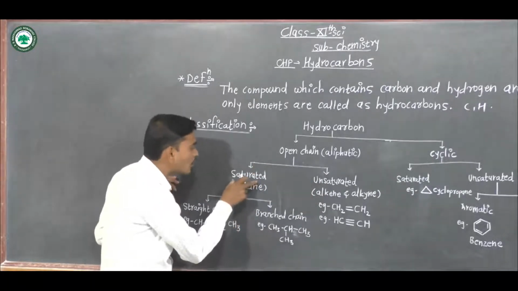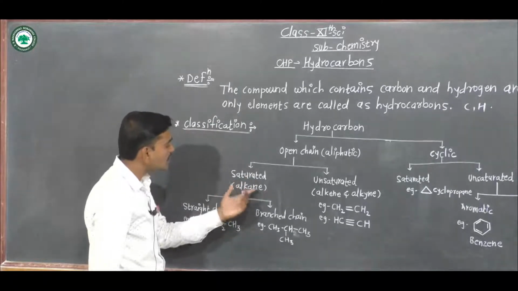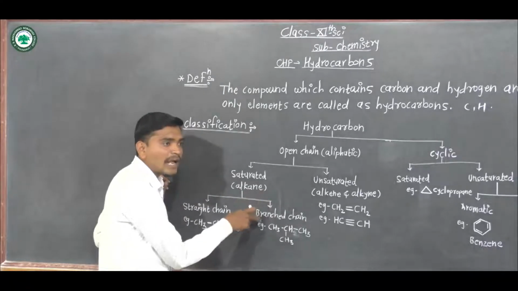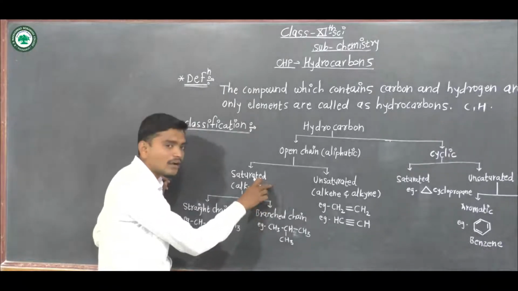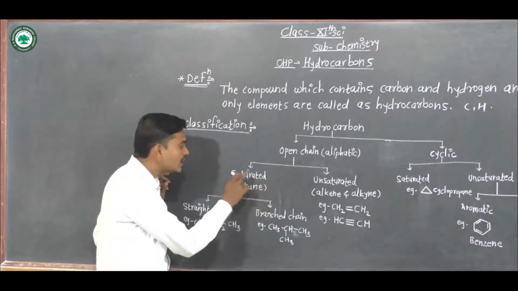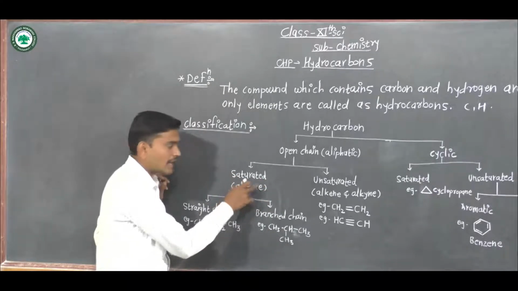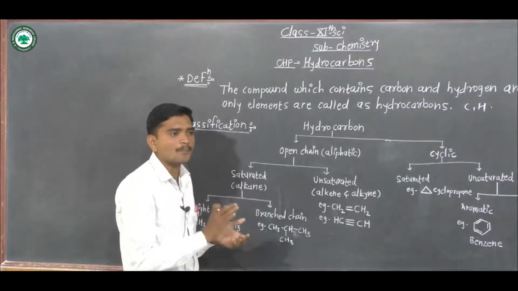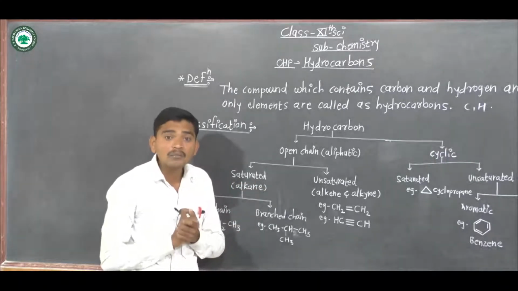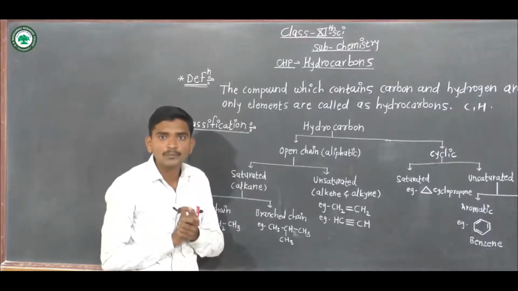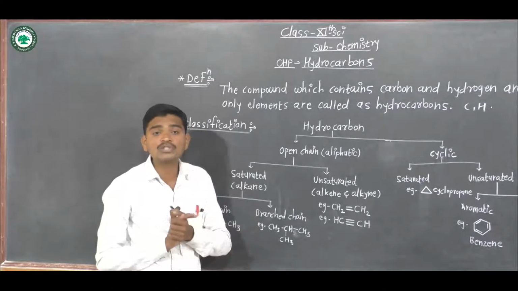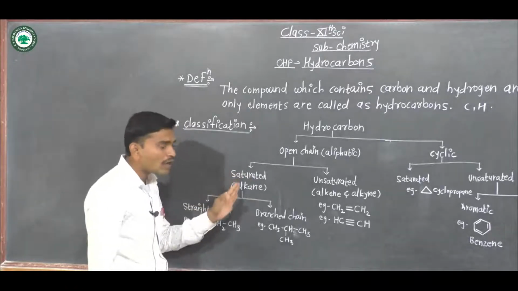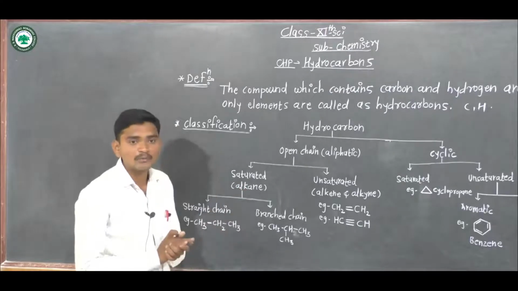In saturated hydrocarbons, there is only the study of alkanes. Means carbon-carbon and carbon-hydrogen single covalent bonded compounds are studied in alkanes. Saturated means what? Those compounds which contain carbon-carbon single covalent bonds and carbon-hydrogen single covalent bonds are called saturated hydrocarbons.